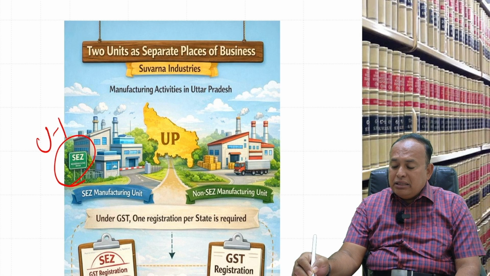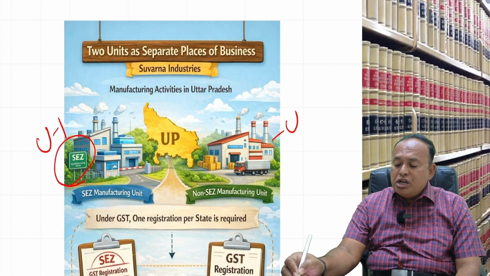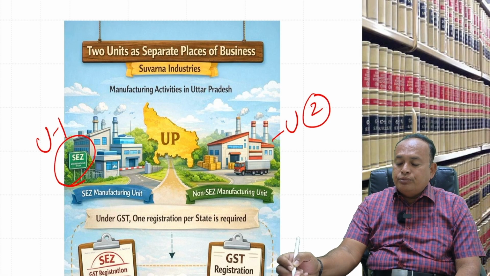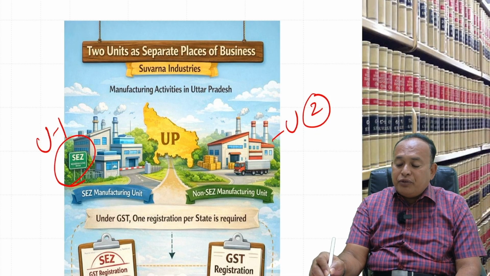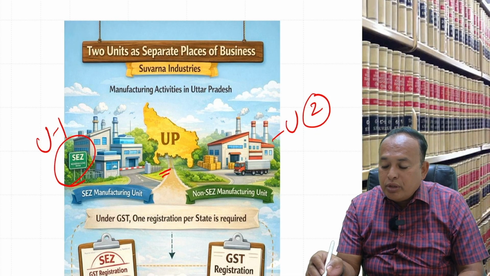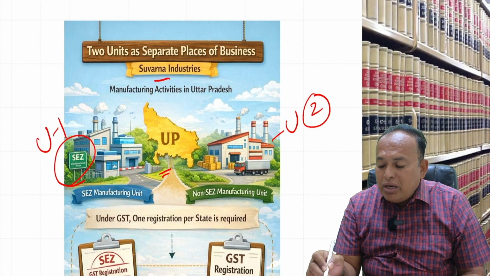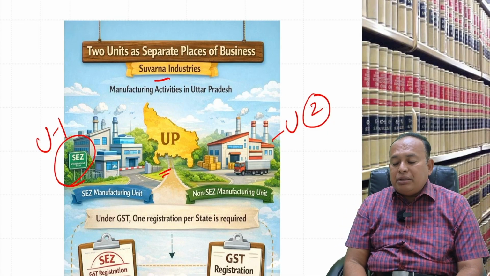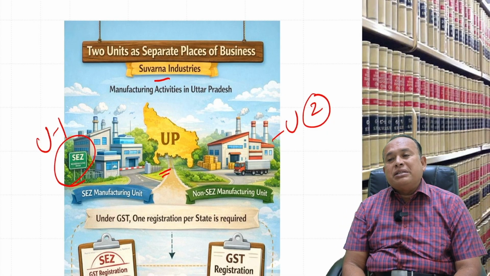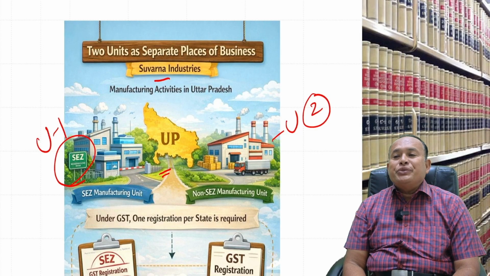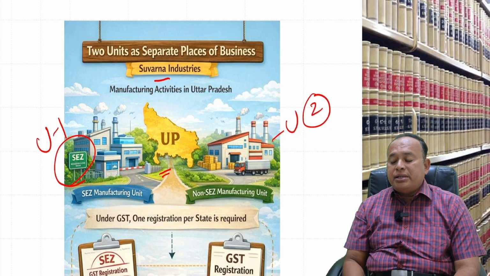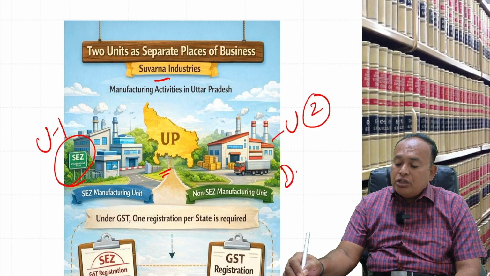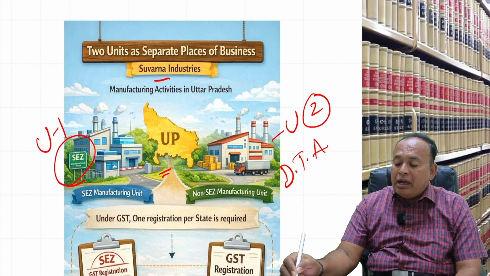Here, non-SEZ unit 2. In the state of Uttar Pradesh, belonging to Suvarna Industries. They have manufacturing activities in Uttar Pradesh, my dear, having two units. One SEZ, the other one non-SEZ. Non-SEZ we call the domestic tariff area.